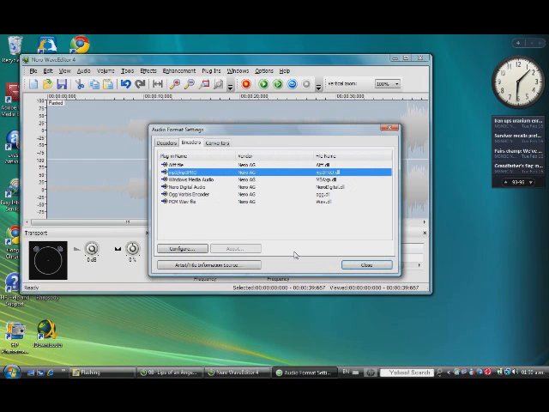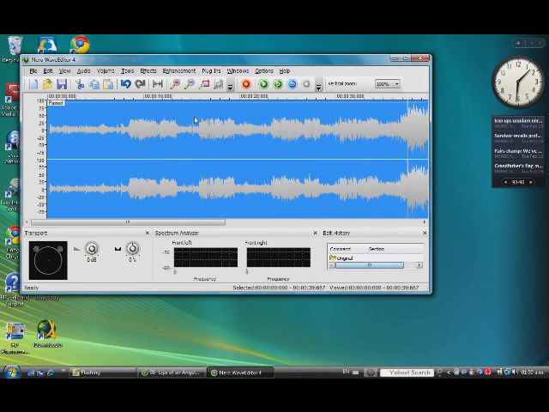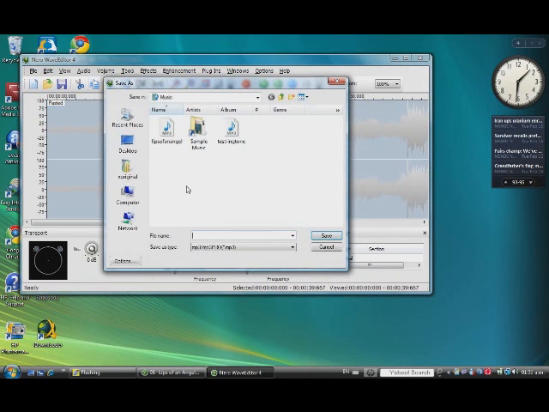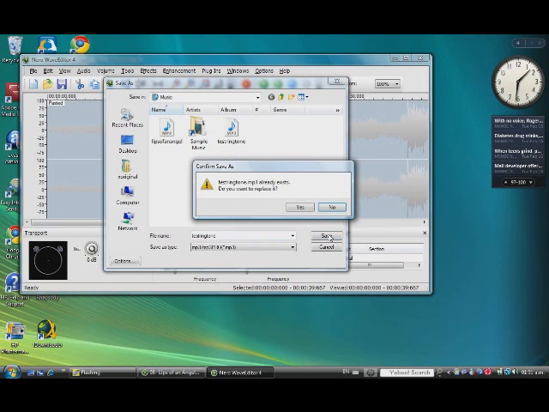After you do that, you go to File and you Save As. You don't save, you save as. You write the file name you want to call it. I will call it test ringtone. And you go and you save it,